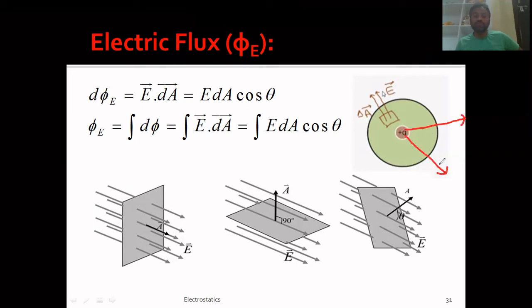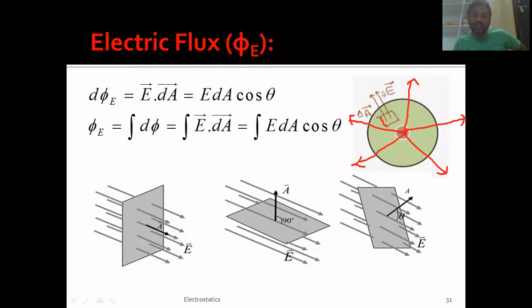You know this, right? All the electric lines of forces will be coming out, plenty of electric lines of forces. Now if I choose a small area element here, like this, it's already written over here. This area element, I can take it as delta A or dA. Since the charge is present inside the closed surface, all the lines will be coming out. Out of them, few lines will be passing through this small area element also. The lines of forces that are passing through this small area element is denoted by d phi.